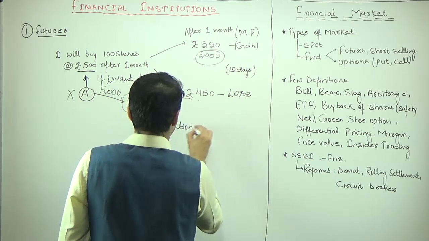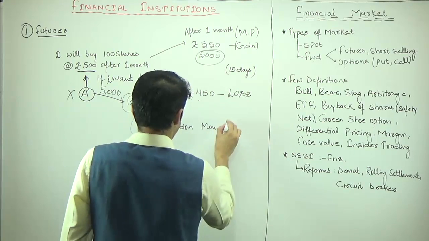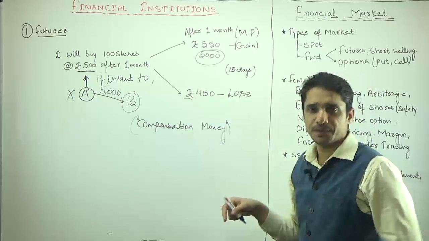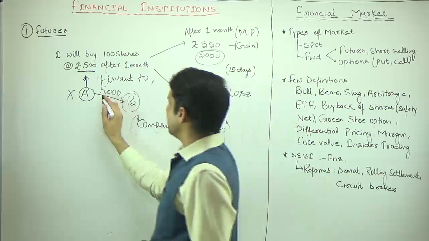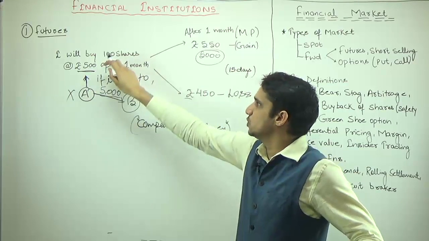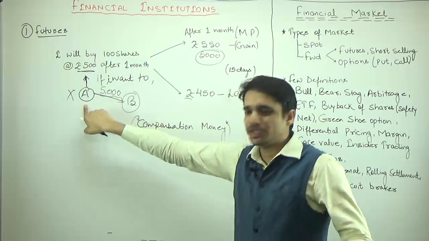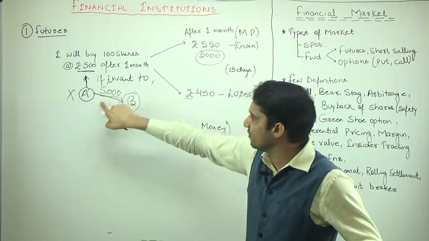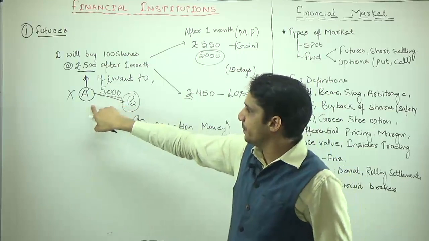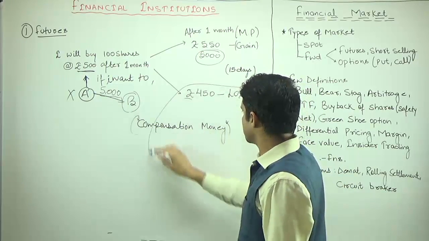Why is it less risky? Because in this case, suppose the price of the shares becomes 450 and A has already paid 5,000 rupees, but A was supposed to pay full 500 into 100, it means 50,000 rupees. So A has the option to pay the remaining 45,000 rupees to B and convert these shares.